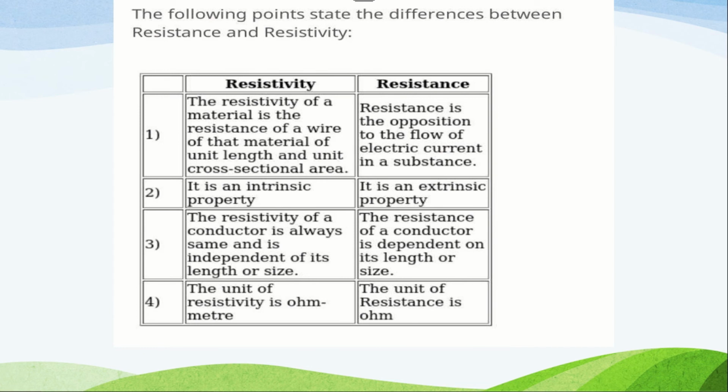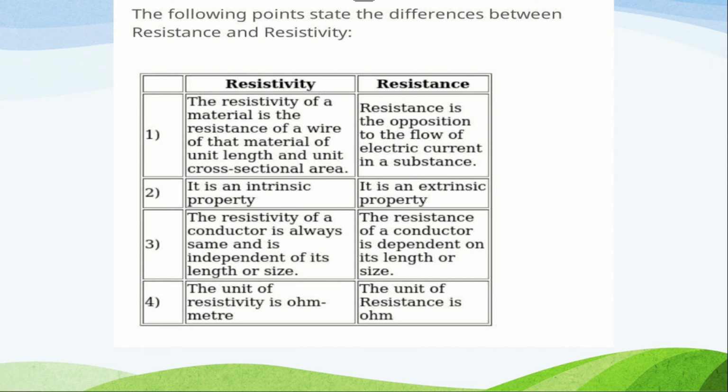This one is very important, the difference between resistance and resistivity. The resistivity of a material is the resistance of a wire of that material of unit length and unit cross-sectional area. Whereas resistance is the opposition to the flow of electric current in a substance. Resistivity is an intrinsic property, I have already told you, whereas resistance is an extrinsic property. The resistivity of a conductor is always the same and is independent of length and size. Even if length and size vary, nothing will happen to resistivity. But the resistance of a conductor depends on length and size. Resistance will change if length increases or size increases or decreases.